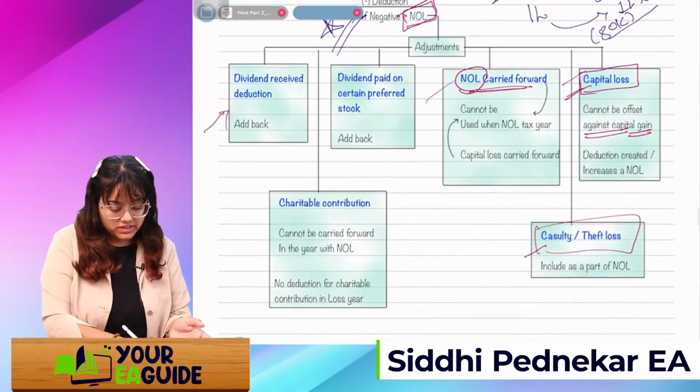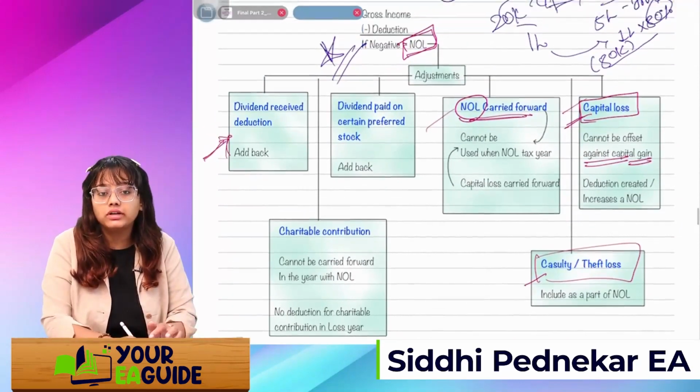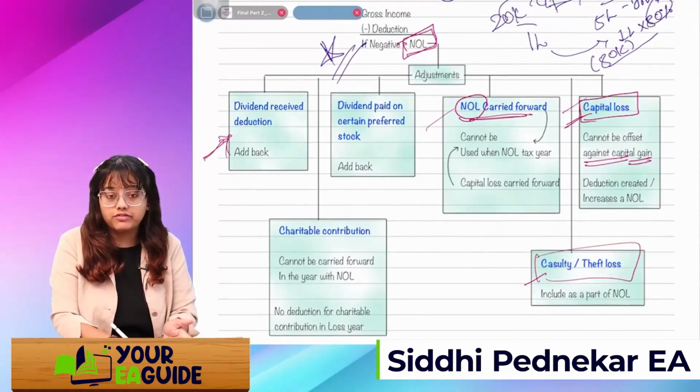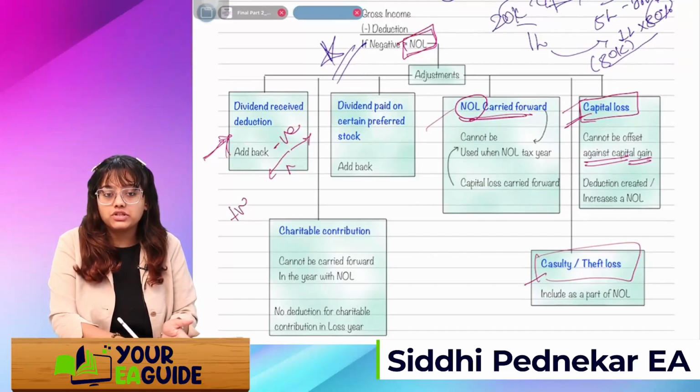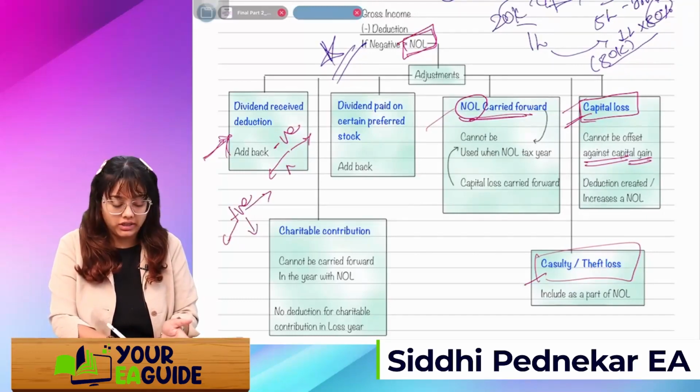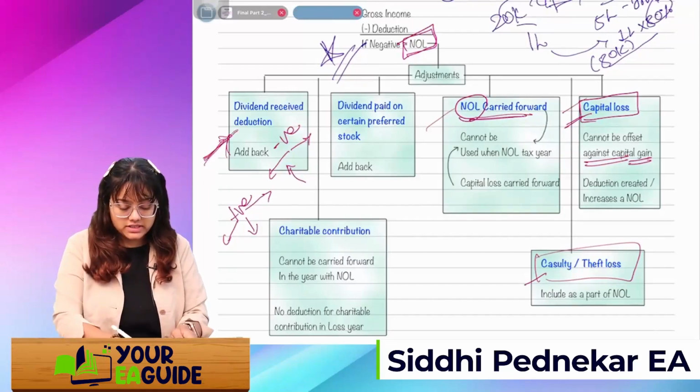Now remember, DRD, we had a different calculation. If we have a negative figure, then we will calculate 2 scenarios, and whichever is higher we will take. If it's a positive figure, we will calculate again 2 scenarios, and whichever is lower we will take. Okay, so this is done.